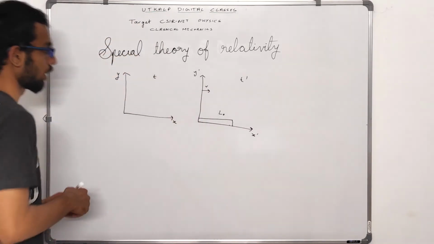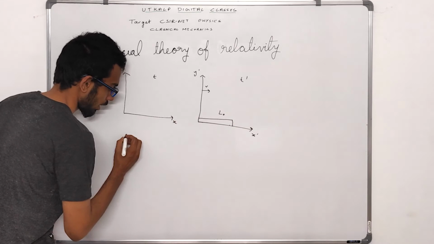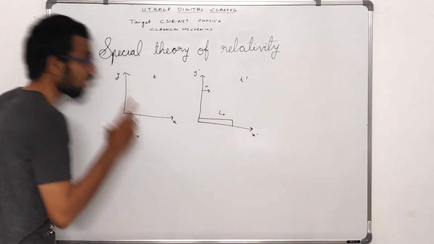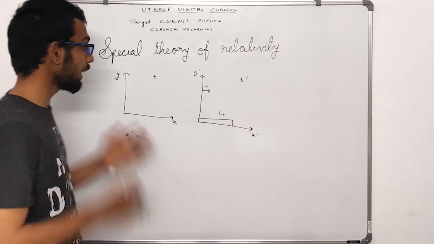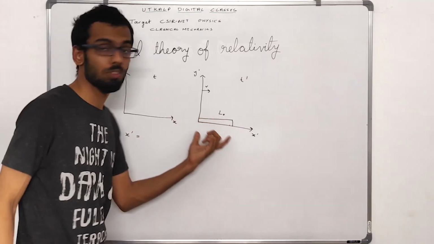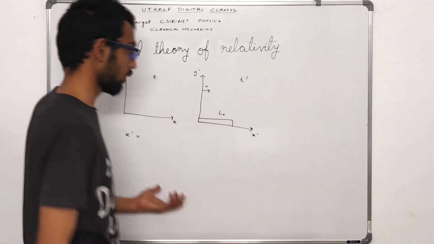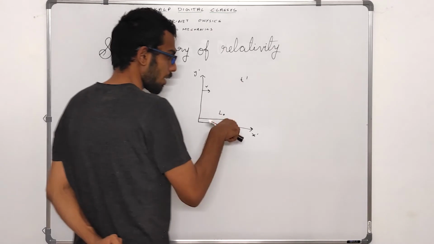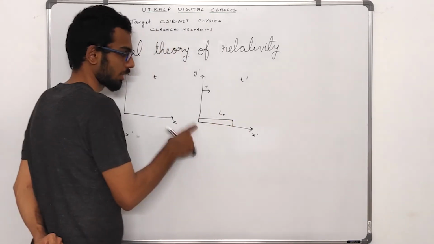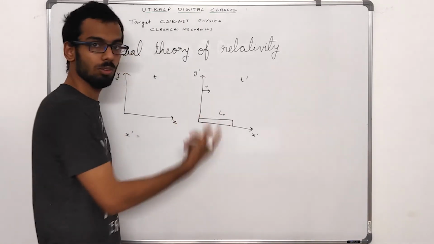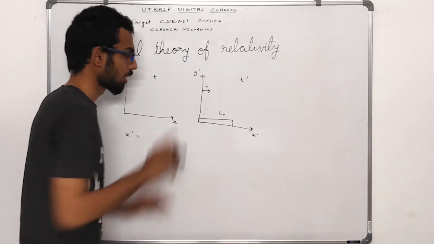Now, let's take a look. X dash equal to, alright. Before we do that, how do we take the measurement of the length of an object? We measure the length of an object by simultaneously measuring the coordinates of both its endpoints and then subtracting one end from the other.